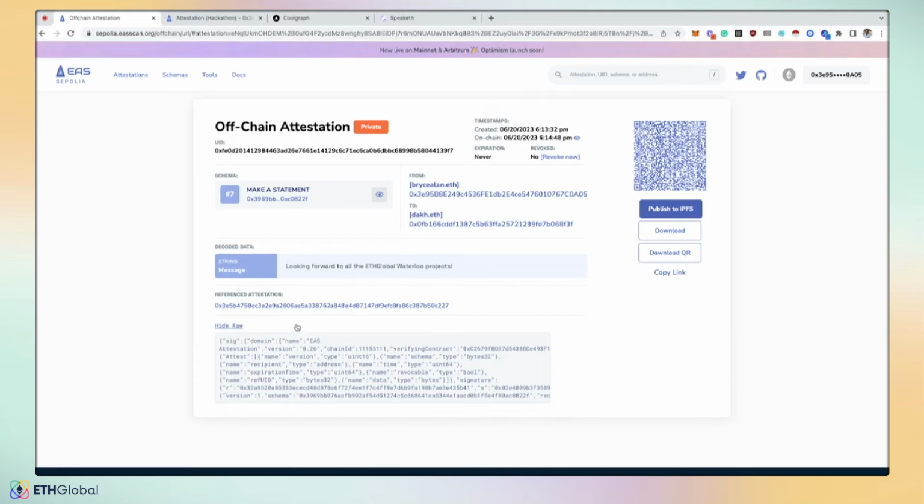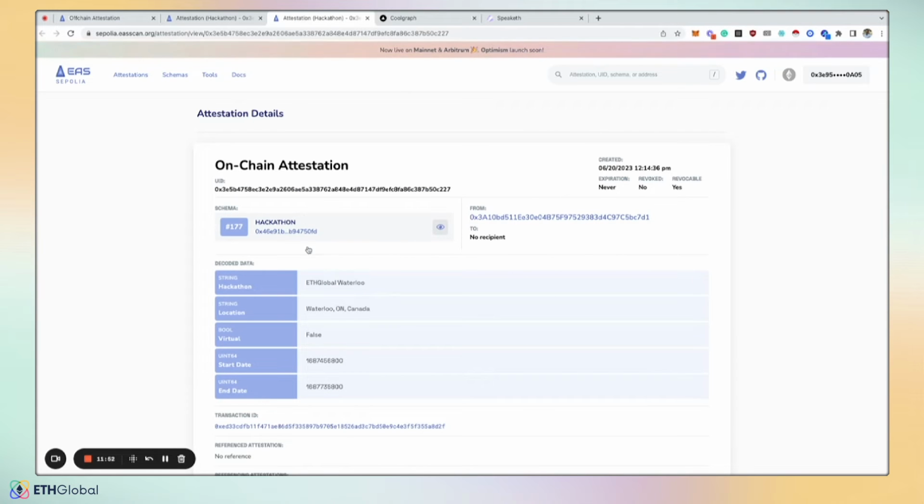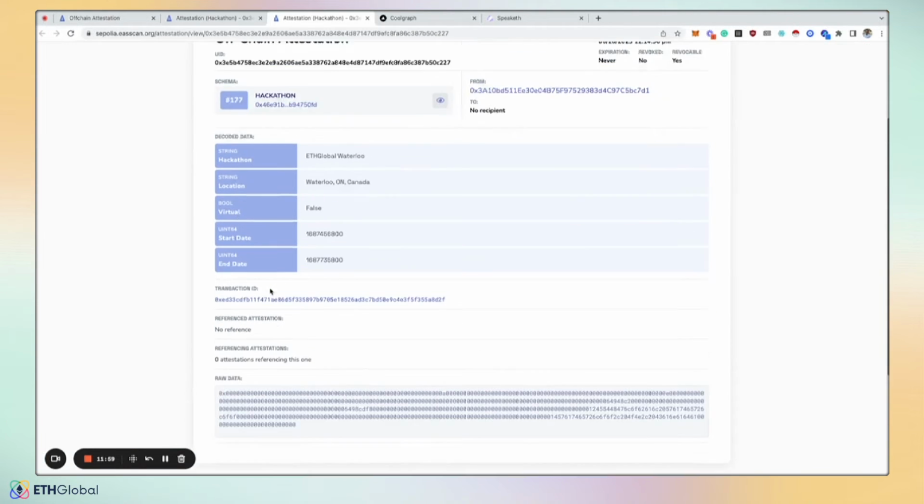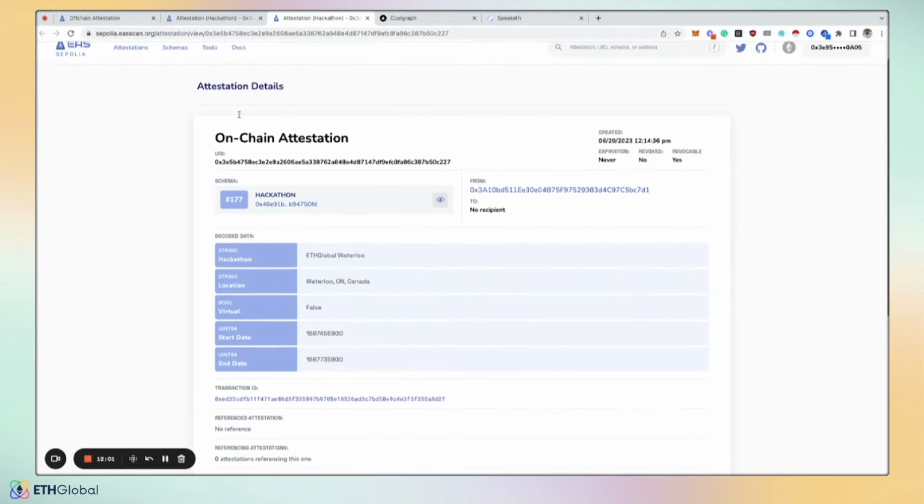And so you can see down below, we have this reference attestation, which was the original. You can click on it and then it opens up, hey, here's the hackathon that this attestation is related to. But since it's a private attestation, you can see that there's no referencing ones there.